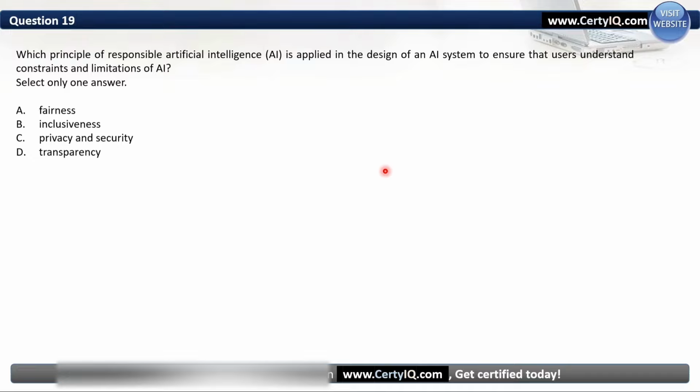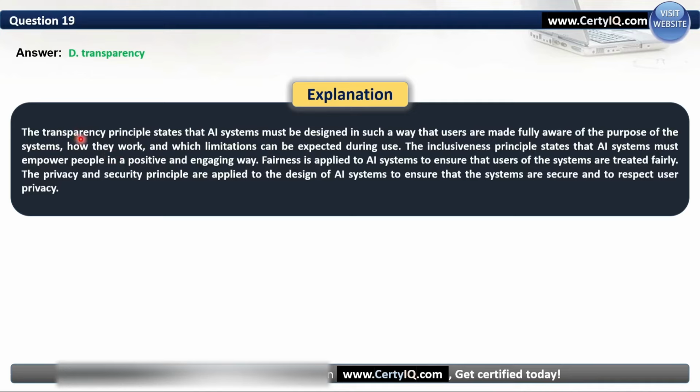Question 19. Which principle of responsible artificial intelligence is applied in the design of an AI system to ensure that users understand the constraints and limitations of AI? So the correct answer here is D. It should be transparent. Transparency is the right answer here. The transparency principle states that AI systems must be designed in such a way that users are made fully aware of the purpose of the system, how it works, and which limitations can be expected during use. So it should be completely transparent.